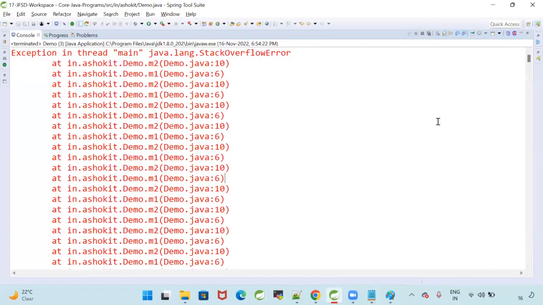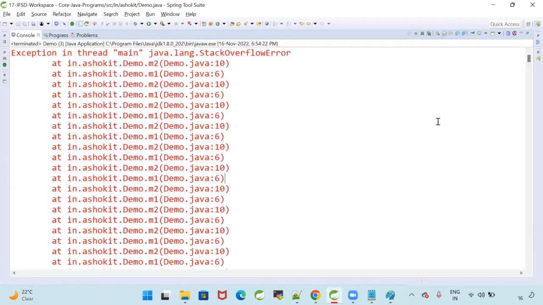Continuously the methods are calling each other, and the stack is there now. In the Java JVM architecture we have a stack, right? What is that stack? The stack will store method execution data. Continuously my methods are executing, and that is a stack overflow.